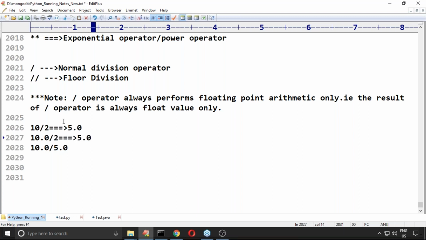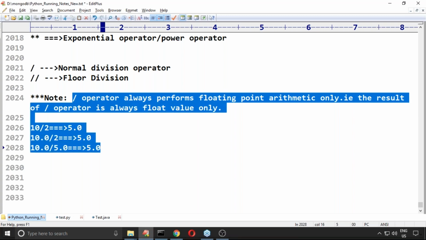Any doubt? Can you please confirm? Everyone in the position to understand? If you are using the division operator, the result is always float only. There is no chance of an int value as the result. This is the behavior of the division operator in Python.